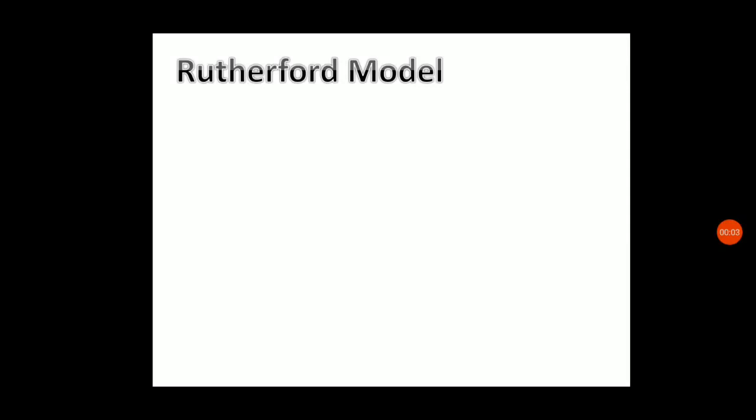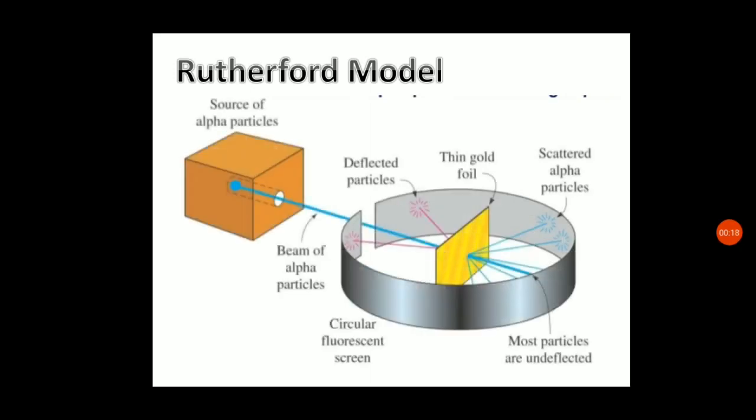The next scientist, Ernst Rutherford, proposed the Rutherford model of an atom. He was very interested in knowing how the electrons were arranged in the atom, so he designed an experiment using alpha particles.